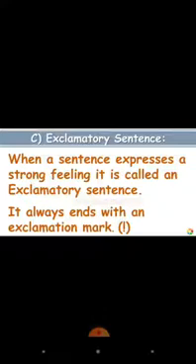Next is exclamatory sentence. When a sentence expresses a strong feeling like wonder, sorrow, happiness, it is called an exclamatory sentence. It always ends with an exclamation mark. For example, first, I feel so sad. Second, today is the best day ever. In both the sentences, you can see at the end the sign of exclamation. It shows that it's an exclamatory sentence.